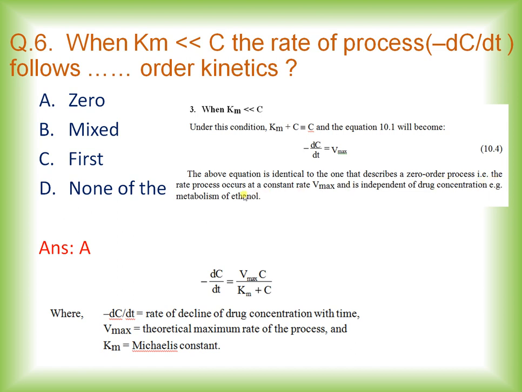That is, the rate process occurs at a constant rate Vmax, that is minus dC by dt is equal to Vmax, and is independent of drug concentration. The classical example is the metabolism of ethanol. As everyone knows, the metabolism of ethanol follows zero order kinetics. So when Km is less than C, it follows zero order kinetics or zero order process, which is given by the equation minus dC by dt equal to Vmax.